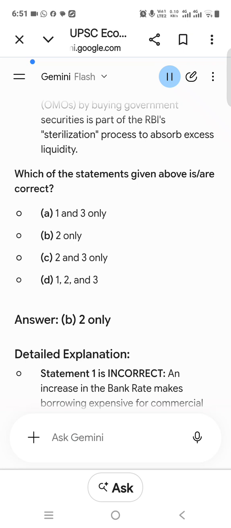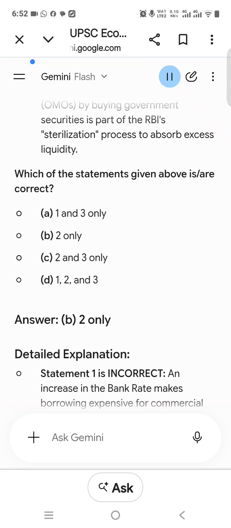Chapter 2, Public Finance and Budgeting, Q3. With reference to public finance in India, consider the following statements. Capital receipts either create a liability or cause a reduction in the assets of the government. Disinvestment proceeds and market borrowings are classified under capital receipts. Interest received by the government on loans granted to state governments is classified as a capital receipt. Which of the statements given above are correct? A. 1 and 2 only, B. 2 and 3 only, C. 1 and 3 only, D. 1, 2, and 3. Answer, A.